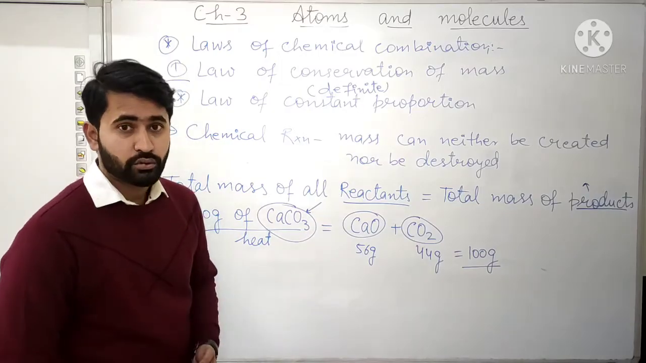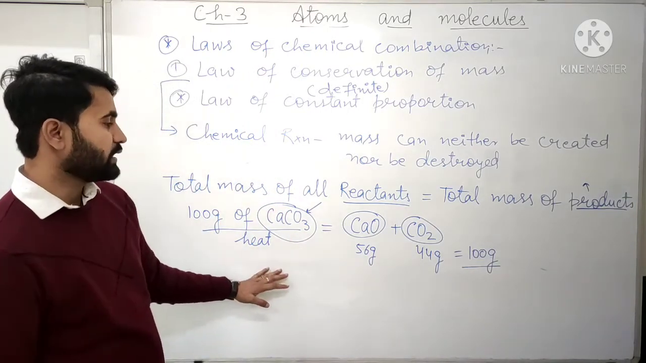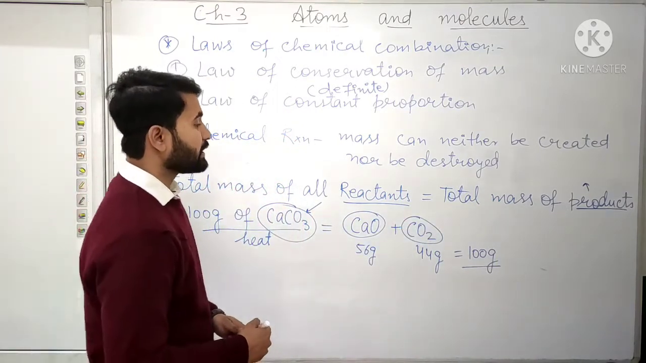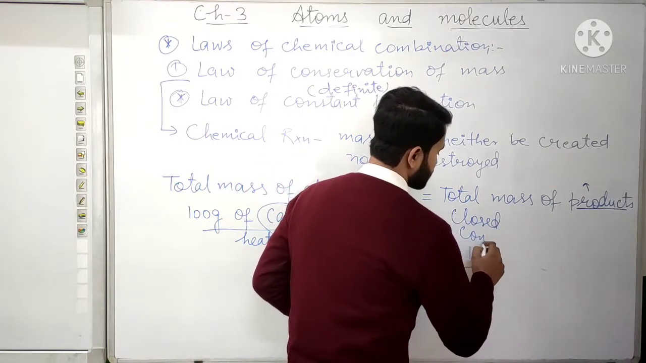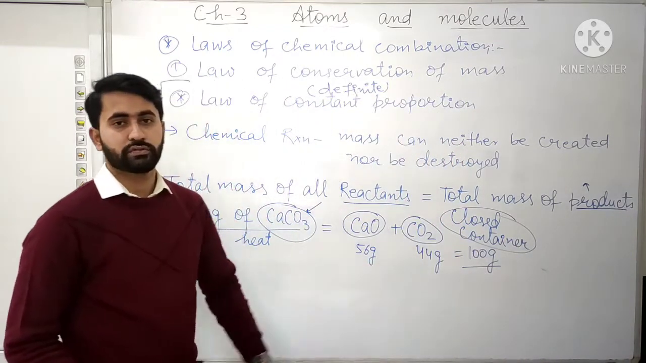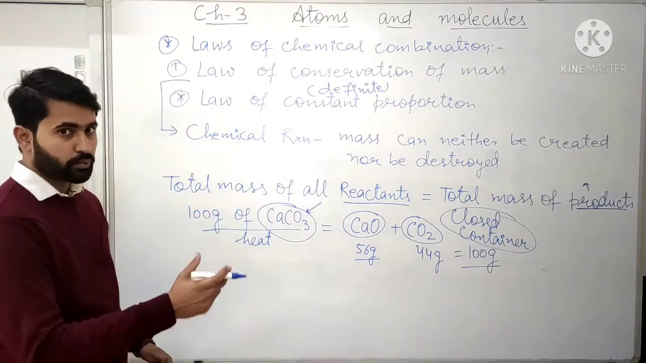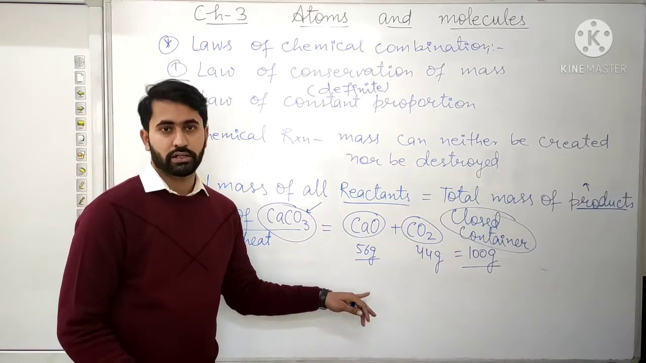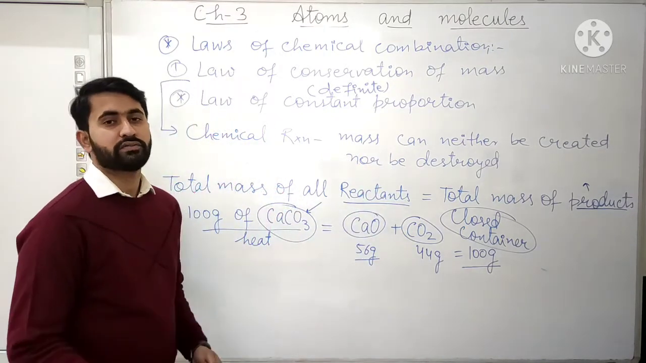Now, why did I ask you to take a closed container? Because in this example we can see that the carbon dioxide that is formed is a gas. If we do not take a closed container, this carbon dioxide gas will escape into the atmosphere and we will not get the actual mass of the products. So there will be a difference in the total mass of reactants and the total mass of products. We can even perform an activity to verify this law of conservation of mass.